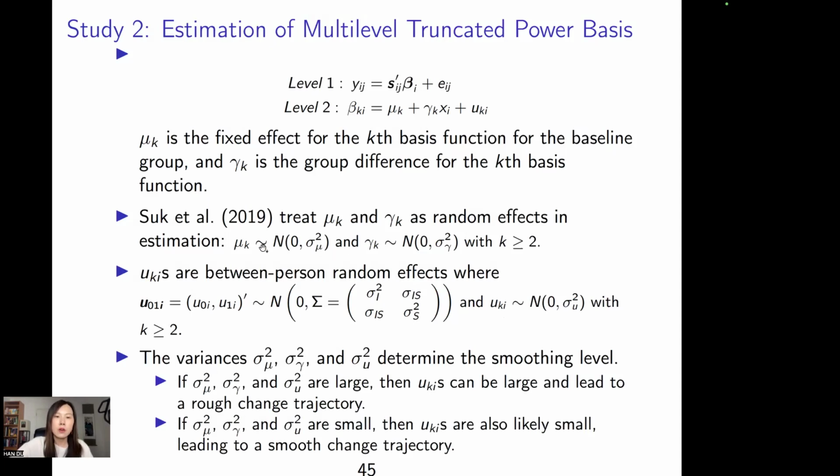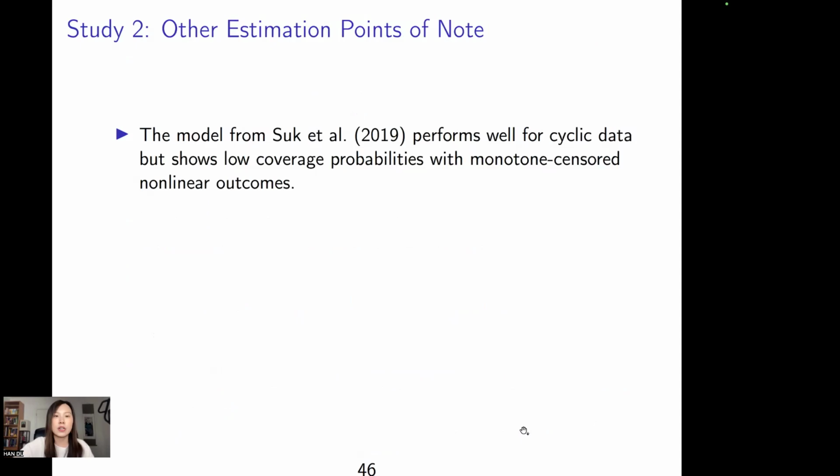And the variance of mu k and the variance of gamma k, which are sigma mu k and sigma gamma k, determine the smoothness level. If those variances are very small, it means that across different bases, the mu k are very similar to each other, and gamma k are similar to each other. It means that we will have a smooth change trajectory. But if those variances are very large, it means that for every basis, at every cutoff point, our mu k and gamma k can change a lot.